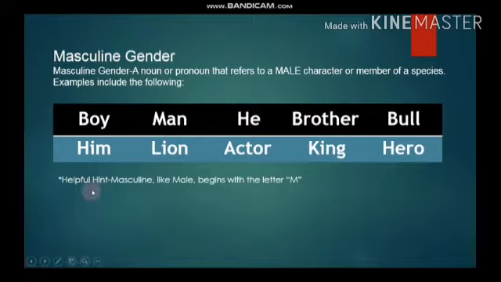Here you need to remember, very easy, here is a simple hint for you: as we know, the word male starts from M and the word masculine also starts from M. So just remember the letter M and you will easily remember that masculine gender means a male character, someone who has male characteristics.